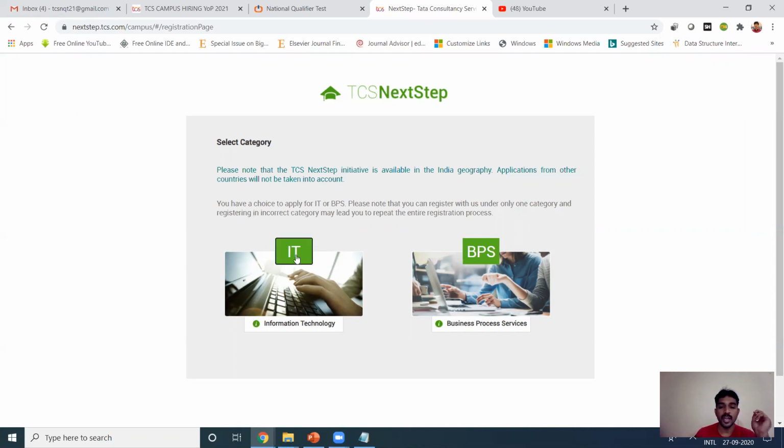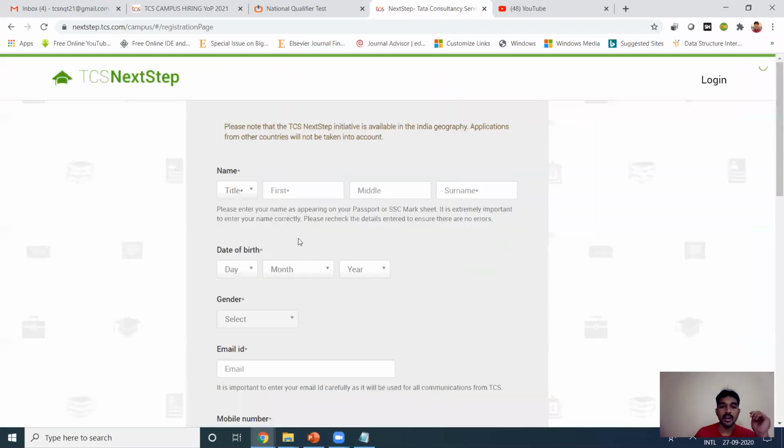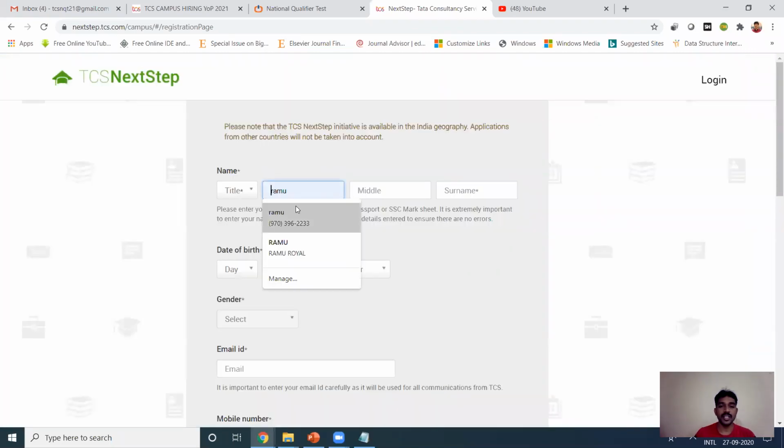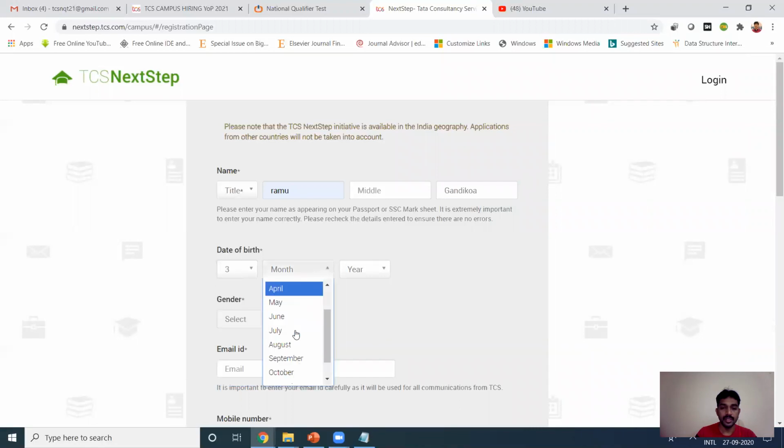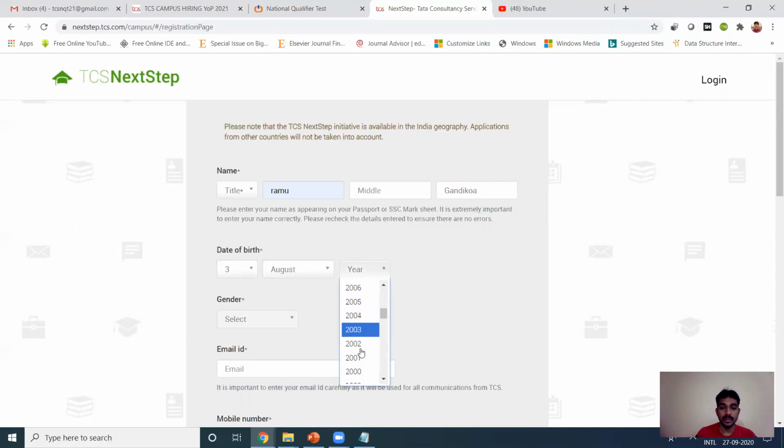So here I'm going to opt for the IT, and I'm going to give the details. It's a dummy account. So same details, please don't make any mistakes here, because everything is very important.